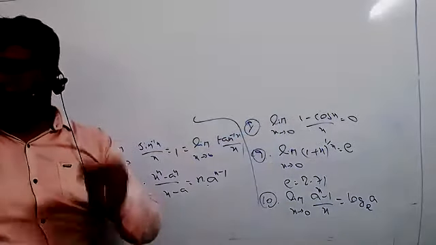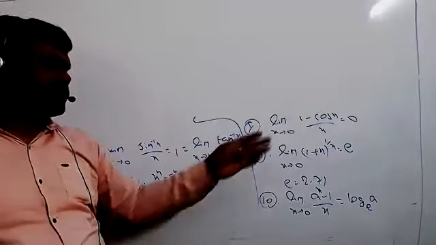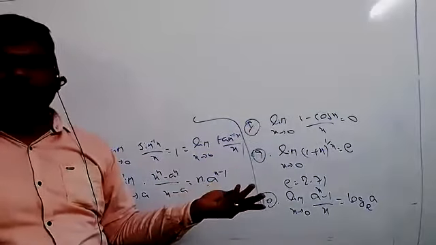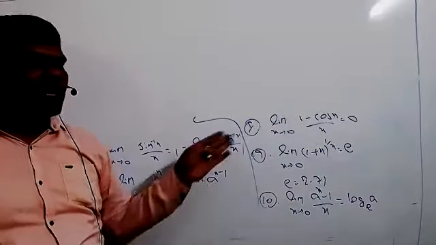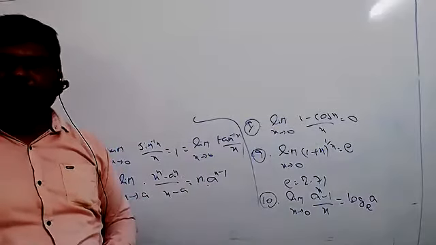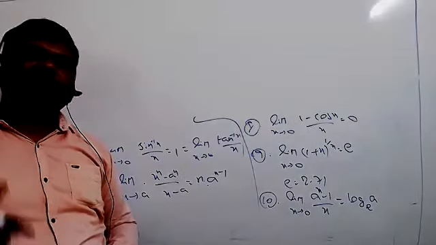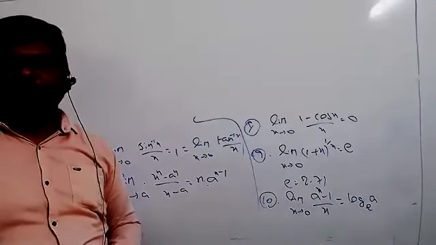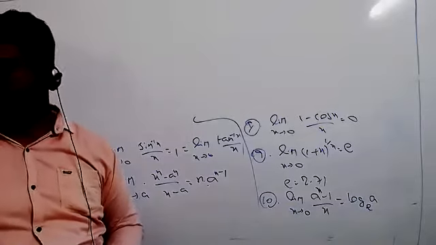If a rational function is given, how do we find the value? By substituting the value. Suppose we get that the function is not defined, then we have to simplify the function and substitute again. Generally, differentiation means the simplification of the function, that is, we are reducing the value.